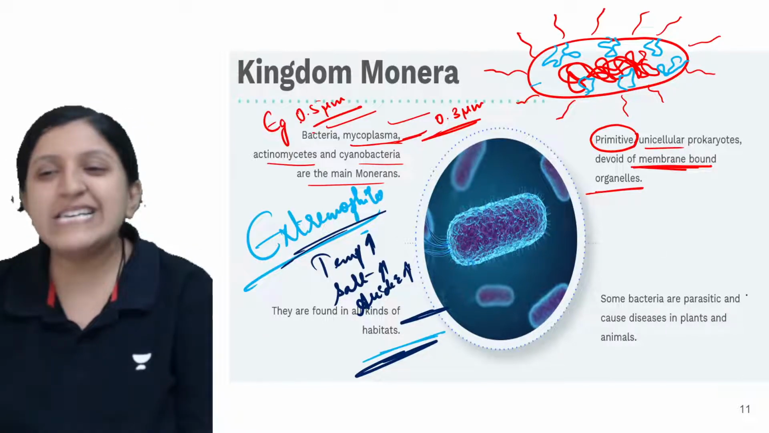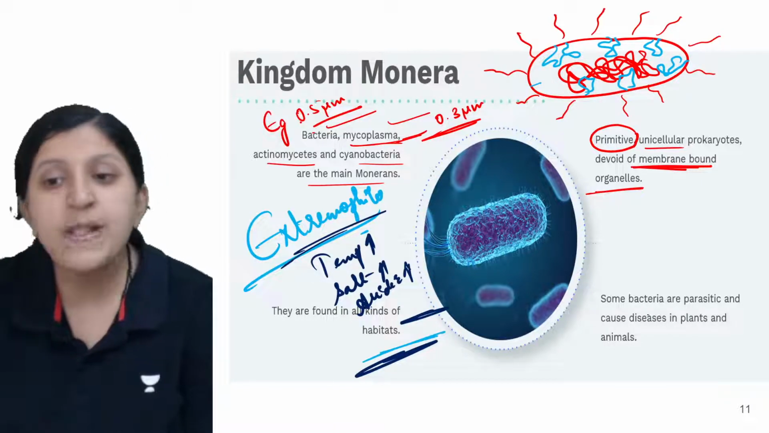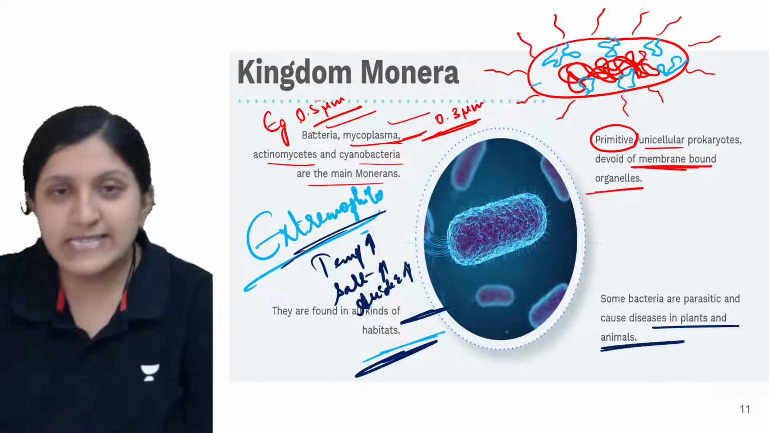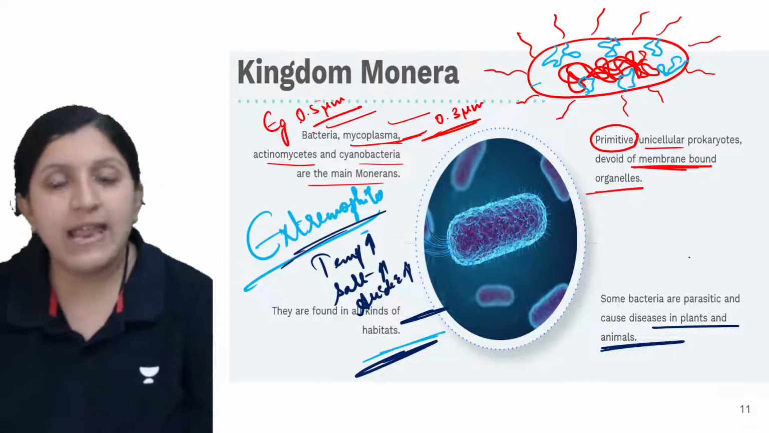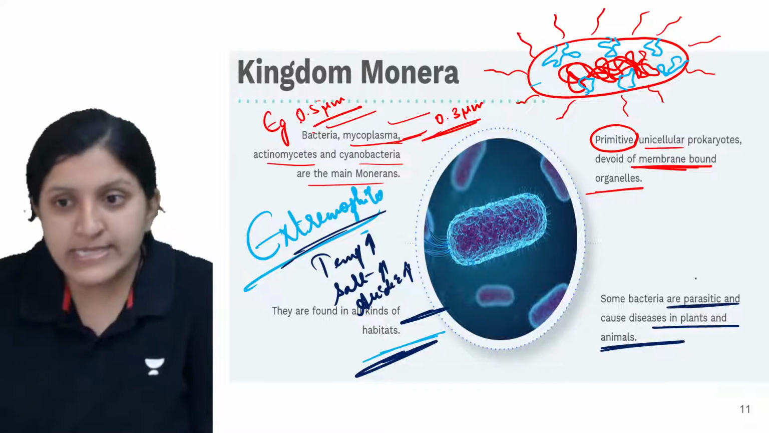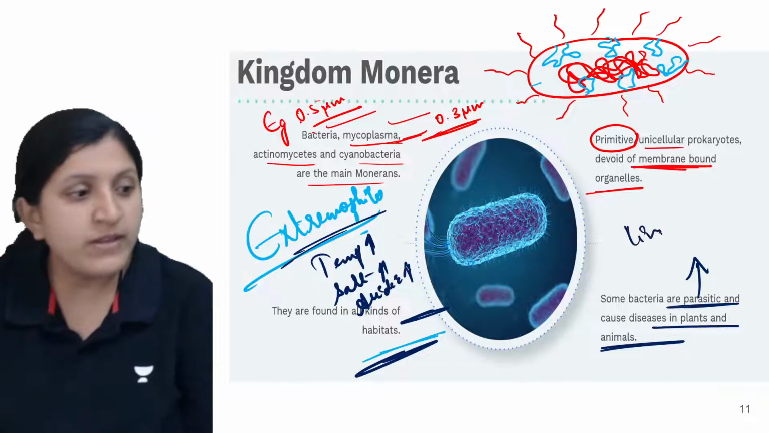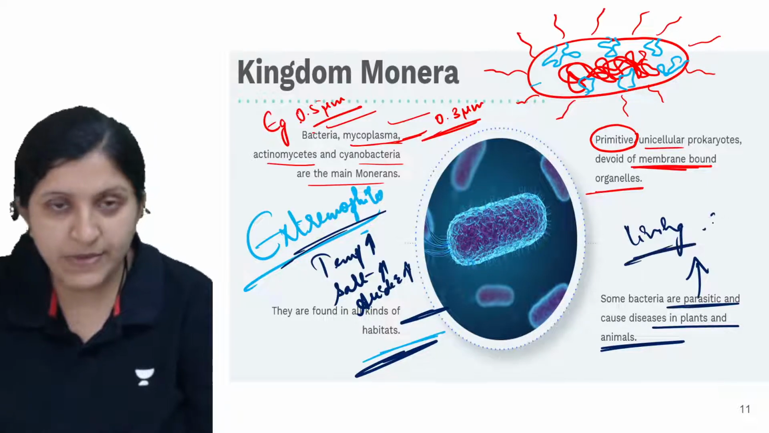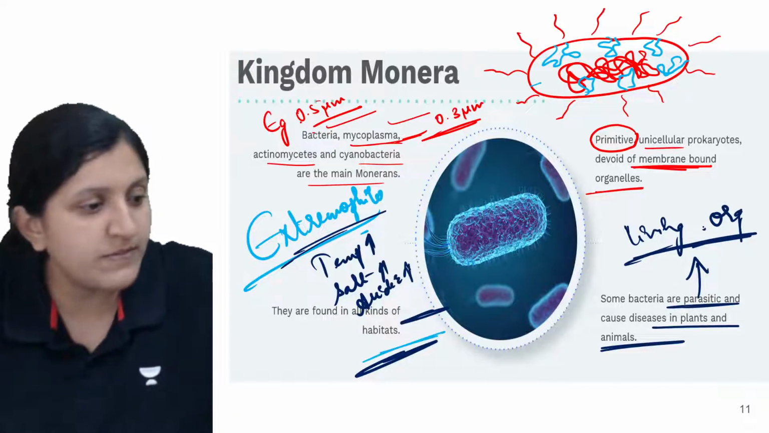So some bacteria are parasitic. Okay, so there are parasitic bacteria which can cause disease in plants and animals. So in plants and animals, diseases can be caused and they are parasites. That means they take the nourishment from the living organisms. Okay, so from living organisms they are taking the nourishment.